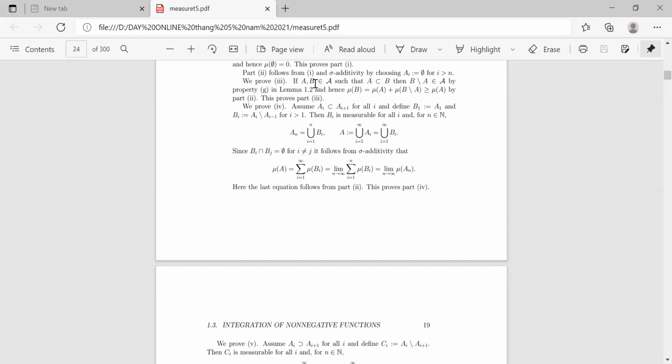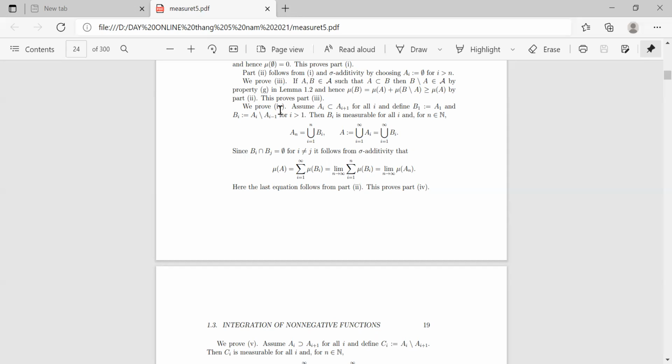If A, B are in A such that A is a subset of B, then B minus A is in A by property (g) in Lemma 1.2, and hence μ(B) is equal to μ(A) plus μ(B minus A). That sum is greater than or equal to μ(A) by part 2. This proves part 3.